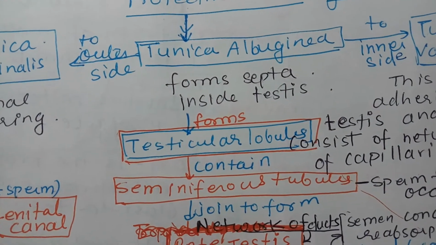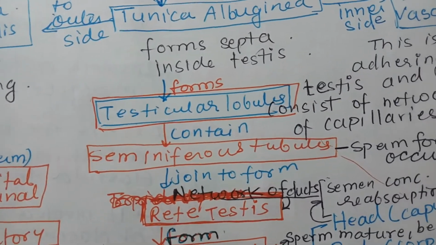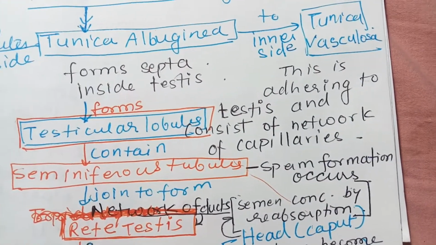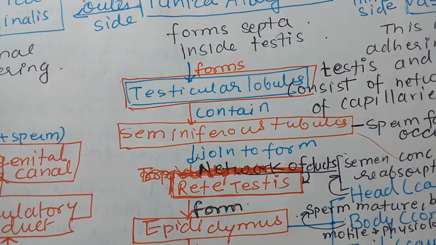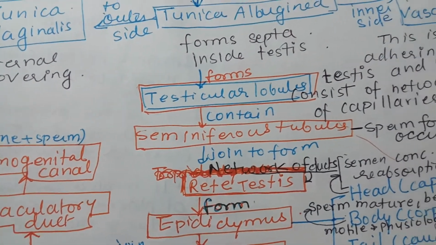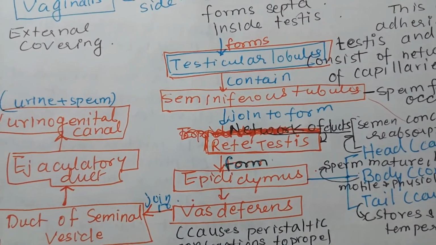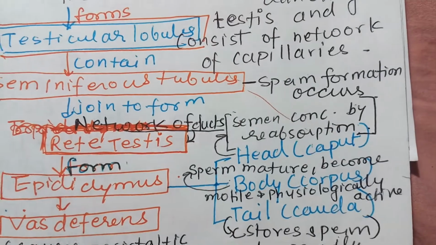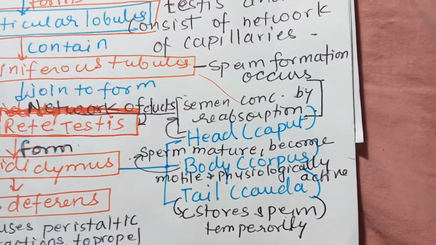These testicular lobules consist of tubular structures called seminiferous tubules, and here spermatogenesis occurs, that is, formation of sperm. Then seminiferous tubules join to form a network of ducts called rete testis. Rete testis further forms the epididymis, which is a convoluted structure divided into three parts: head, that is caput, body, corpus, and tail, cauda.